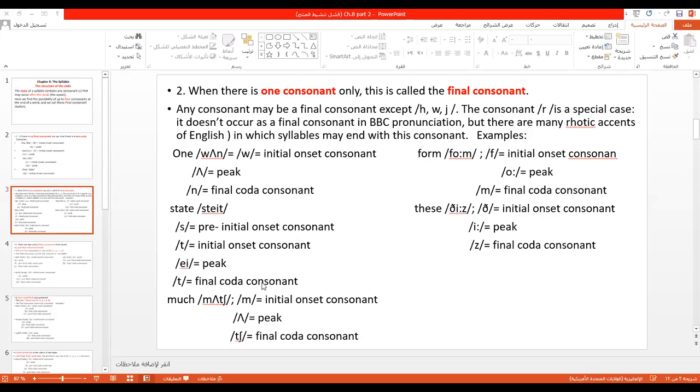Look, final coda consonant. Much, look, much. The me initial onset consonant, a peak, che final coda consonant. Another example, form. Look, form. The fe initial onset consonant, long peak, me final coda consonant. And these, look, these, the initial onset consonant, long e peak, the final coda consonant.